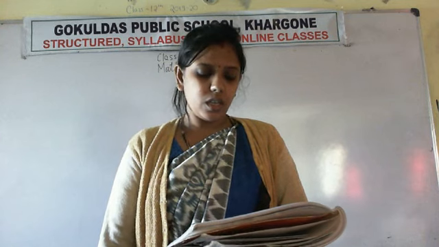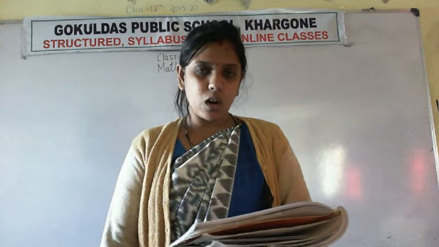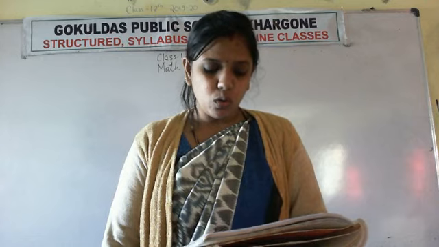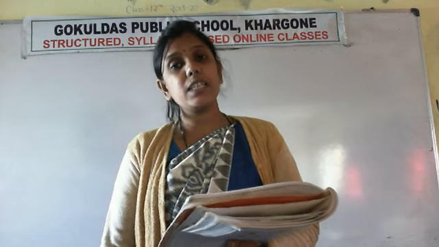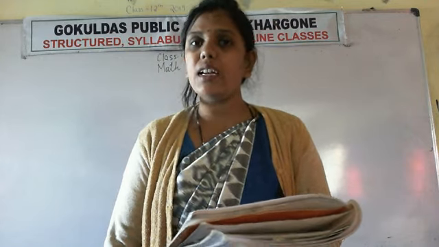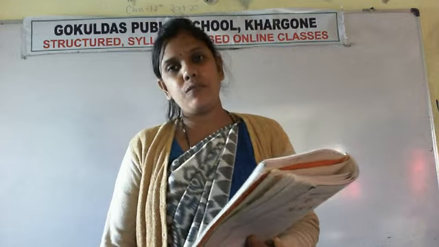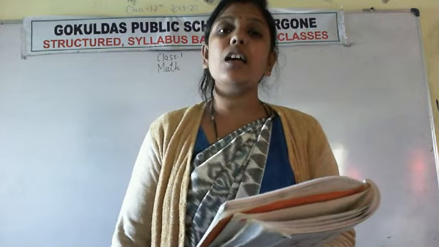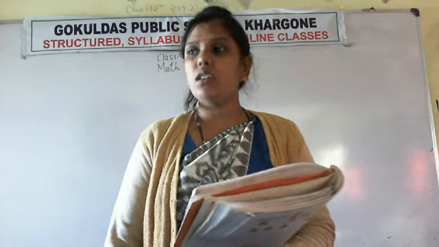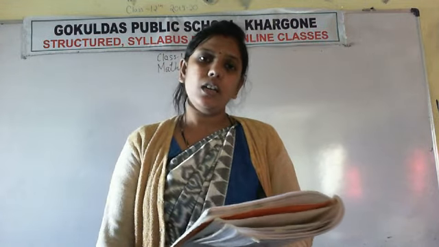Now the next question. 1, 2. Now start forward counting after 2: 3, 4, 5, 6, 7. So inside the box write 7, and 2 plus 5 is also 7. So we can count the numbers by forward counting.